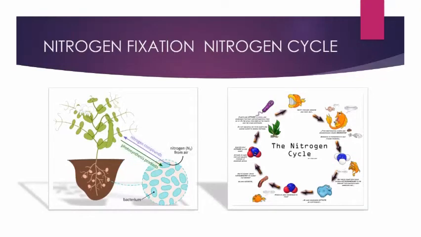So, the nitrogen cycle. What is the nitrogen cycle? Our atmosphere has 78% nitrogen gas, that we all know, right? Nitrogen is one of the essential constituents of all living organisms as part of proteins, chlorophyll, nucleic acids, and vitamins. The atmospheric nitrogen cannot be taken directly by plants and animals.